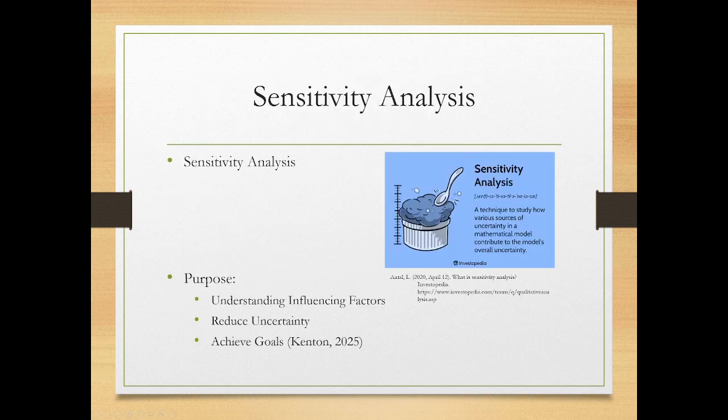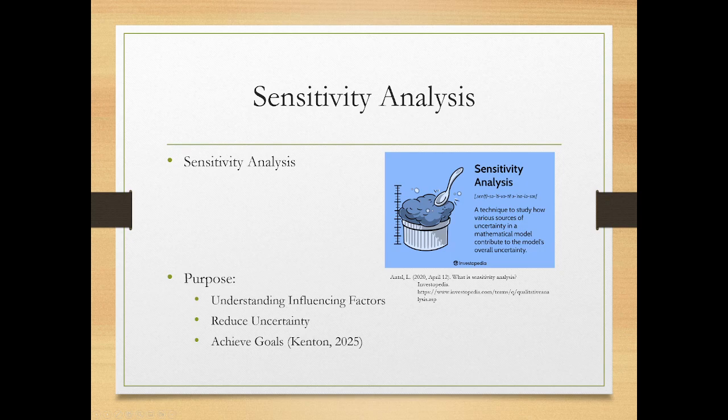Moving on to the sensitivity analysis. Sensitivity analysis shows how different values of an independent variable affect a dependent variable under a given set of assumptions. Companies use sensitivity analysis to identify opportunities, mitigate risk, and communicate decisions to upper management. The purpose of this analysis is to understand the influencing factors, what factors affect the outcome of a specific project, and what input variables impact the output variables.